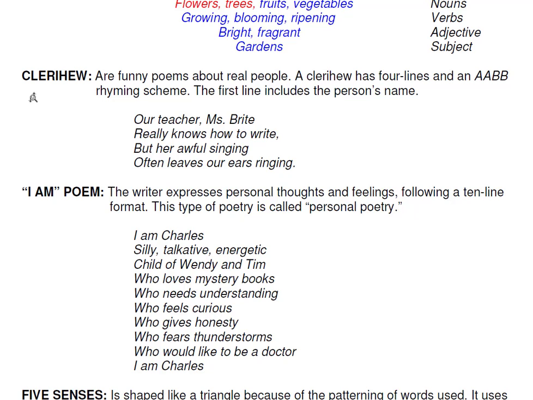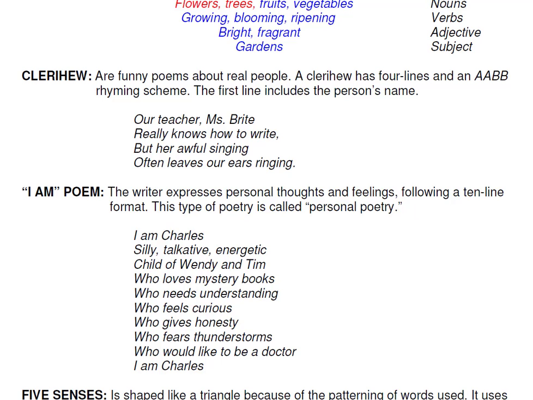I am poem. The writer expresses personal thoughts and feelings following a 10-line format. This type of poetry is called personal poetry. And so you have: I am Charles, silly, talkative, energetic, child of Wendy and Tim, who loves mystery books, who needs understanding, who feels curious, who gives understanding, who fears thunderstorms, who would like to be a doctor. I am Charles.